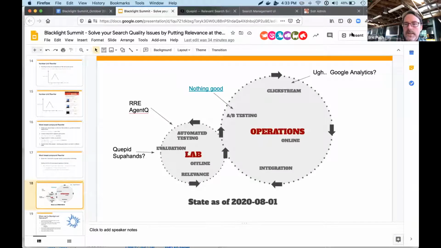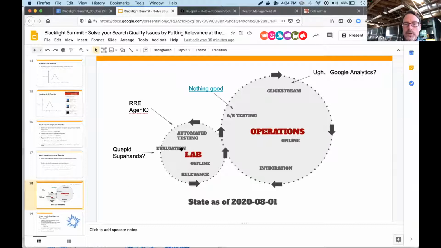So today, this is that framework. And back in July, I was thinking about what exists out there. And this offline environment is relatively baked. We have a number of open source projects that I encourage you to look at: Cupid, RRE, AgentQ.